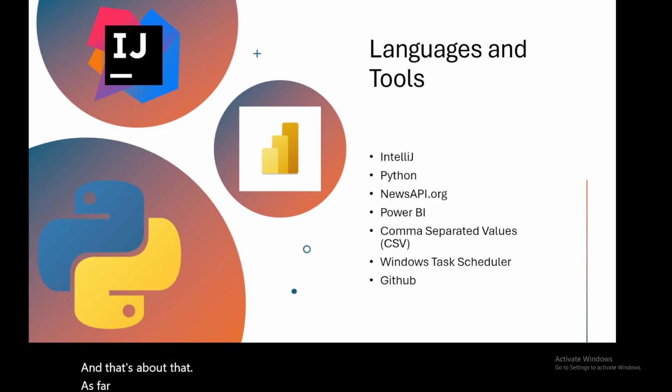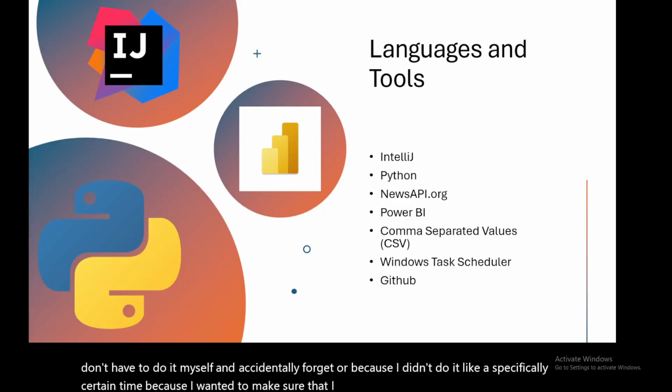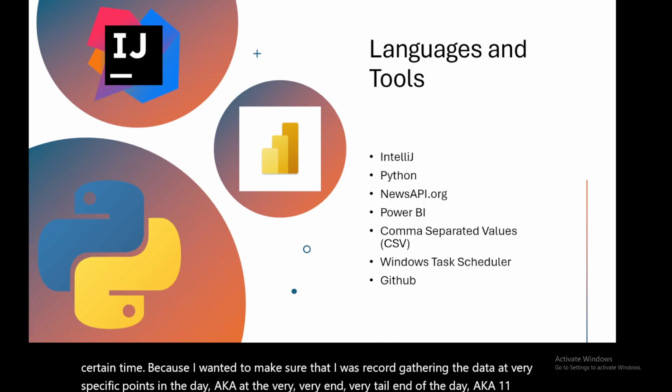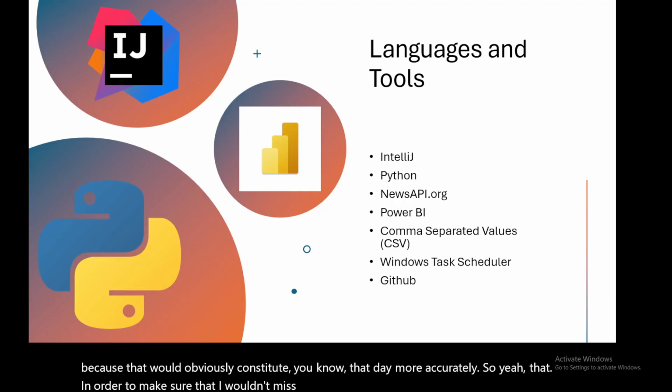As far as automating when the script actually runs, so that I don't have to do it myself and accidentally forget, I wanted to make sure that I was gathering the data at very specific points in the day, aka at the very tail end of the day, 11:59 p.m. Because that would obviously constitute that day more accurately. So in order to make sure that I wouldn't miss that day, I use an automated script.